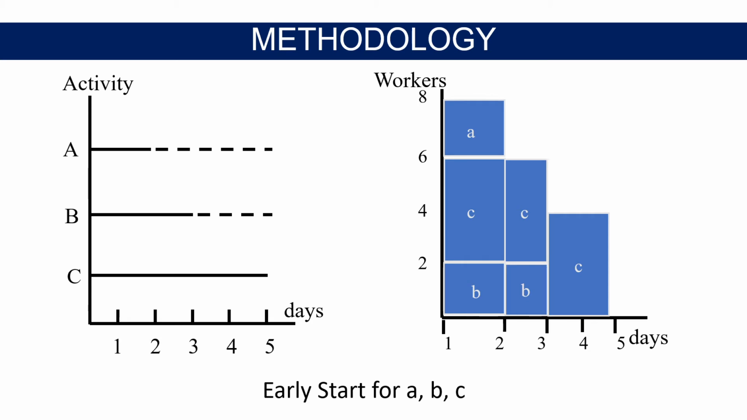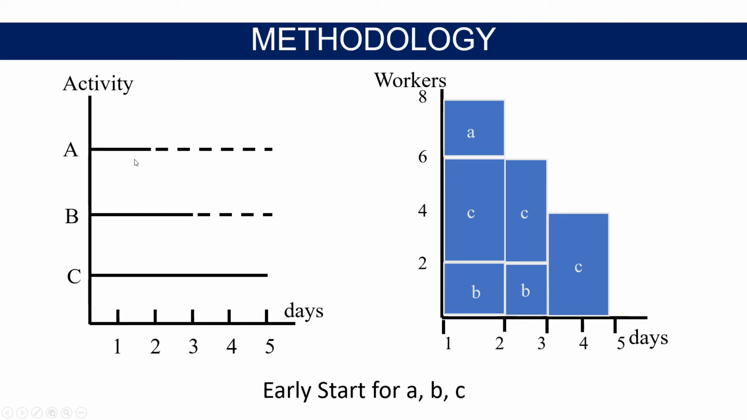These activities are presented with resources and time by these two figures. On the left side, activities are presented on y-axis and days are presented on x-axis. On the right figure, the workers are presented on y-axis and days are presented on x-axis. All these activities begin on early start dates, which is represented by this solid line. This dotted line represents the slack allowances.